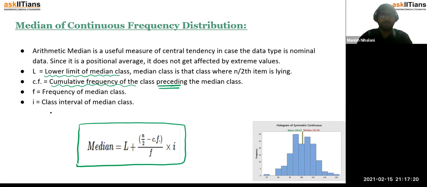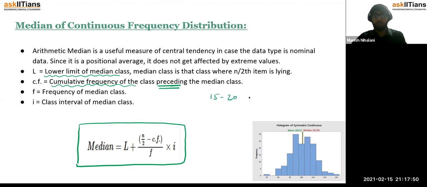So if you have 5 observations, n here is odd, so the median would be the third observation, because the third observation is the middle one, right? In the discrete case you know each and every observation, but in a grouped distribution you don't know which is the middle observation, because the data here is grouped, that is, given in intervals.